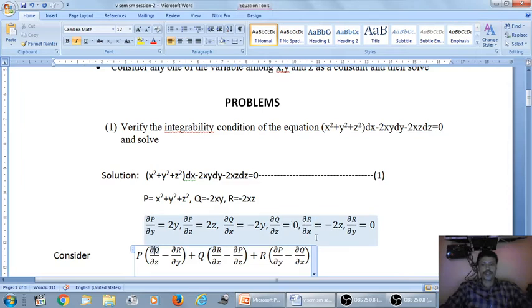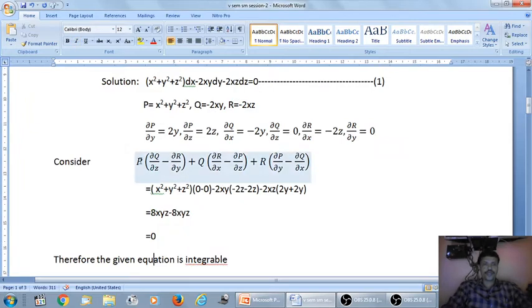Del r by del x is, with respect to x, y and z are constants, minus 2z is a constant. The derivative of x with respect to x is 1, minus 2z into 1 is minus 2z. Del r by del y is, with respect to y, x and z are constants, and minus 2xz is a constant term, so the derivative will be 0.